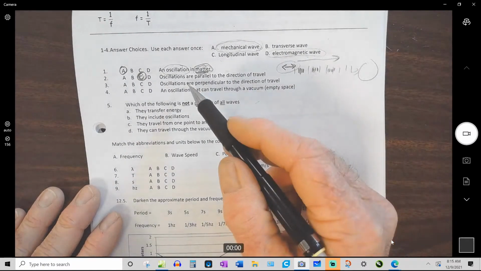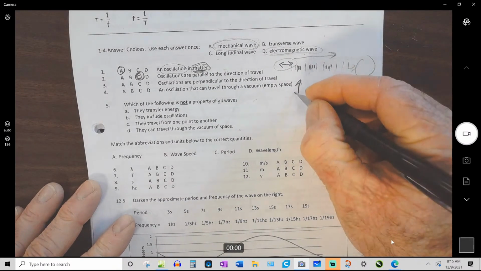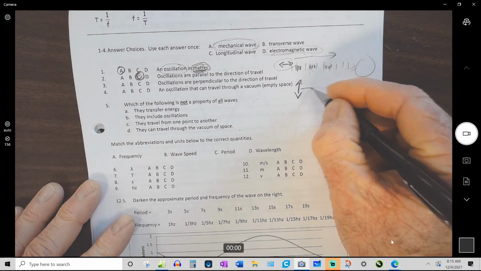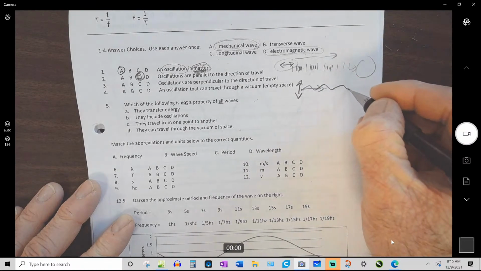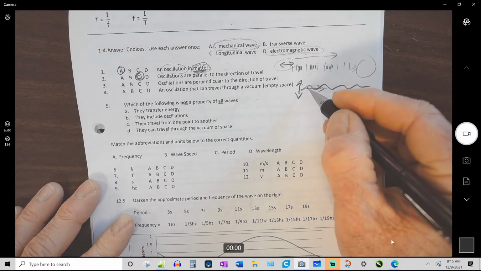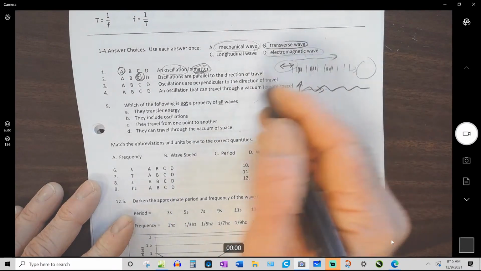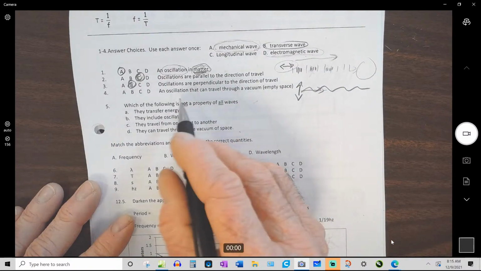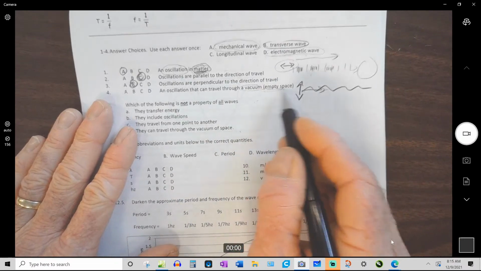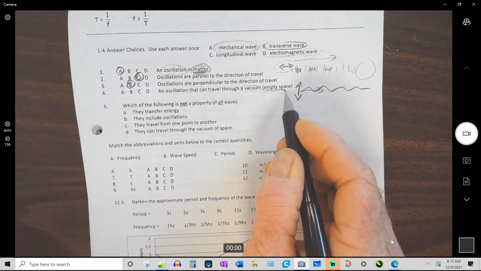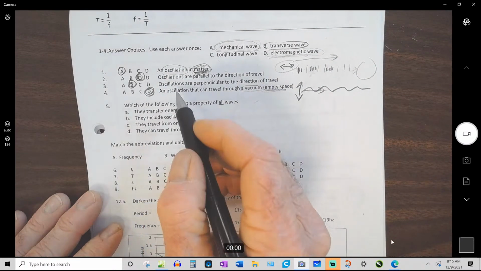So the number 3, oscillations perpendicular to travel. What that means is you shake a rope like this, and the wave goes this way. These are perpendicular. So this is the kind where the oscillation's up and down, and the travel's this way. That's a transverse wave, so that's B. And then finally, an oscillation that can travel through a vacuum or empty space. This is like light traveling from the sun to the earth. The only kind of thing that can do that is an electromagnetic wave because it doesn't need matter to travel through.